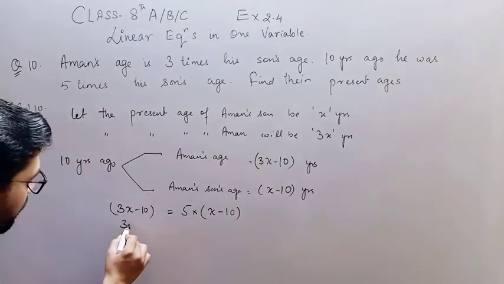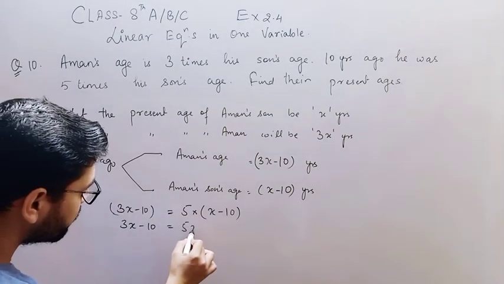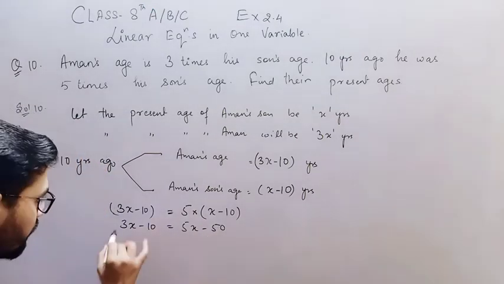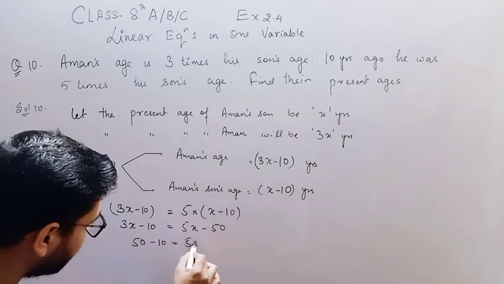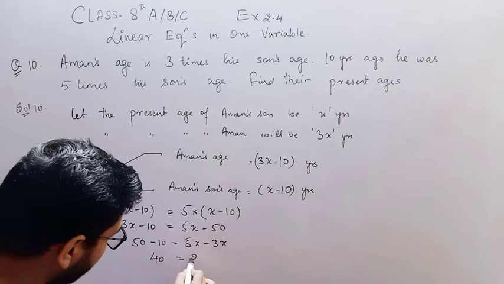Now 3x minus 10 is equal to 5x minus 50. Transpose the values: 50 minus 10 is equal to 5x minus 3x, so you will get 40 is equal to 2x.